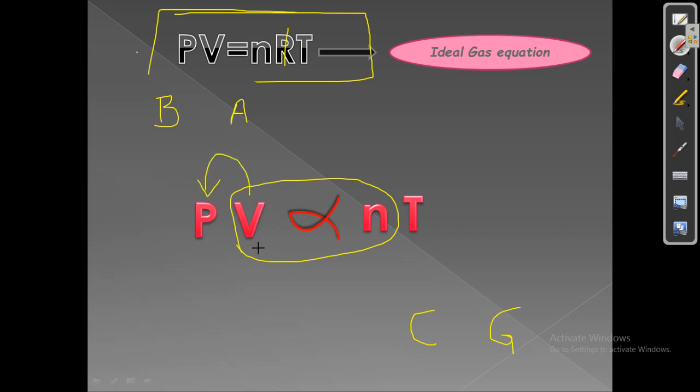Charles' law, as it is first, volume is directly proportional to temperature, we have to write first, and Gay-Lussac's at last. Last means pressure and temperature. Pressure is directly proportional to temperature.